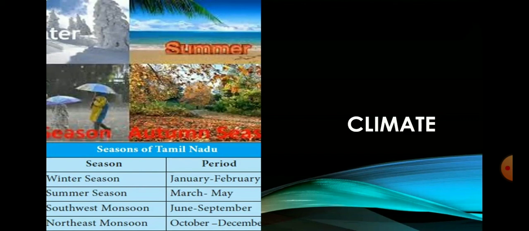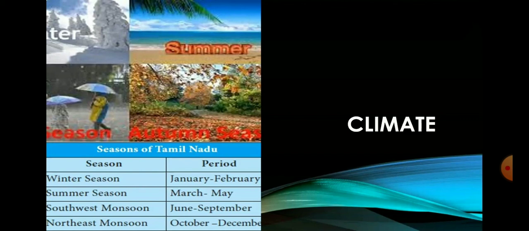Then northeast monsoon. The northeast monsoon season commences from the month of October and lasts till mid-December. The high pressure created over Central Asia and the northern part of India becomes the source for the northeast monsoon winds. The apparent migration of the sun from the Tropic of Cancer to the Tropic of Capricorn causes the change in temperature and air pressure during this season.